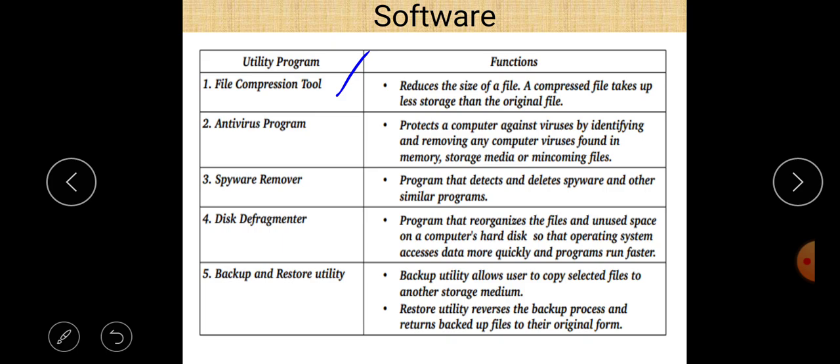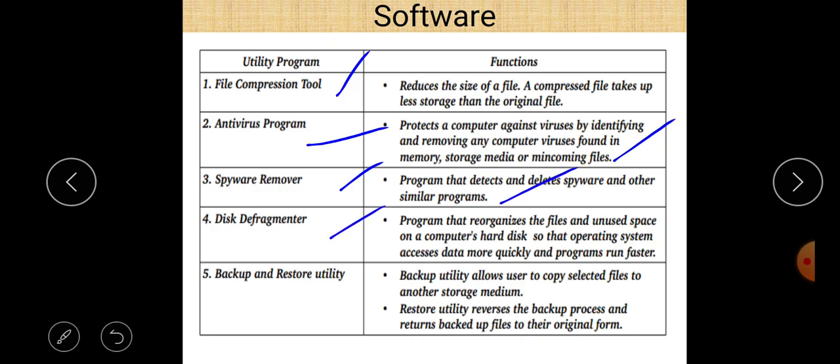Second is the most common example, which I told earlier, antivirus programs. Each and every antivirus program falls in the category of utility software. An antivirus program protects a computer against viruses by identifying and removing any computer viruses found in memory, storage media, or incoming files. Third is spyware remover. These programs detect spyware and other similar programs.